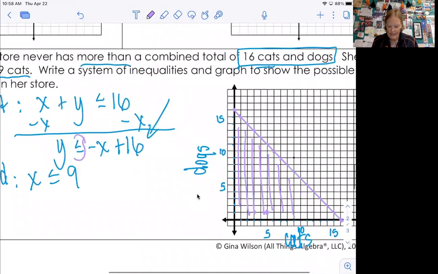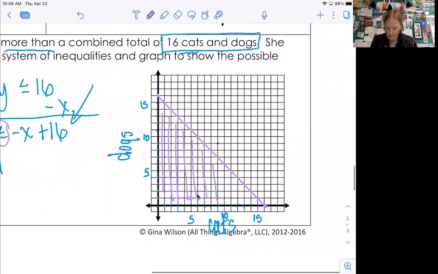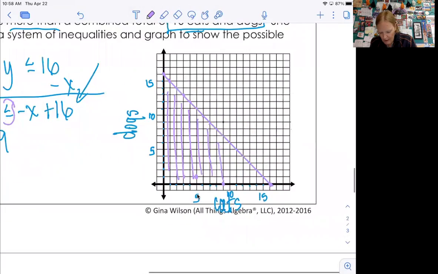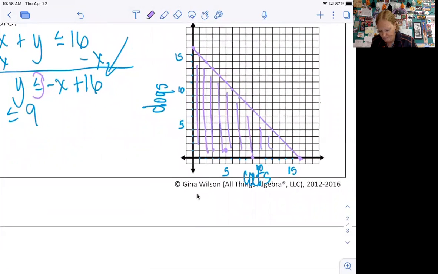Okay, so the other equation is x less than or equal to 9. All right, so remember that crosses the x-axis at 9. So I'm gonna put a dot right here. Less than or equal to, so it's a solid line. Ooh, so I forgot to shade that part. Okay, so solid line crossing the x-axis at 9. Okay, it can have an arrow on the top, but it can't on the bottom because again, we can't have negative cats. Okay, so check it out. This time, all the solutions are below it as well. But the overlap is here in this weird shape. It's a trapezoid. Yeah, so here's the overlap.